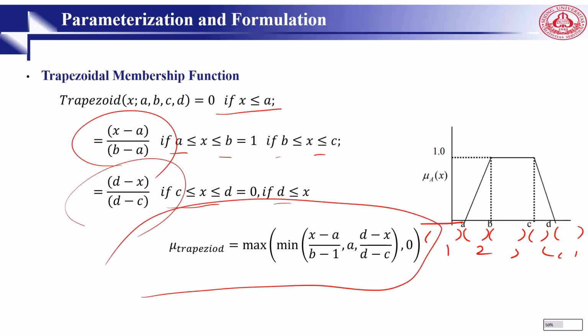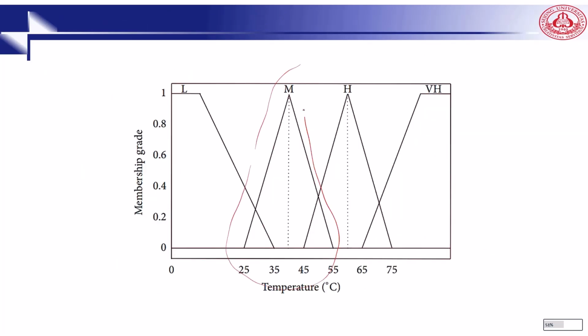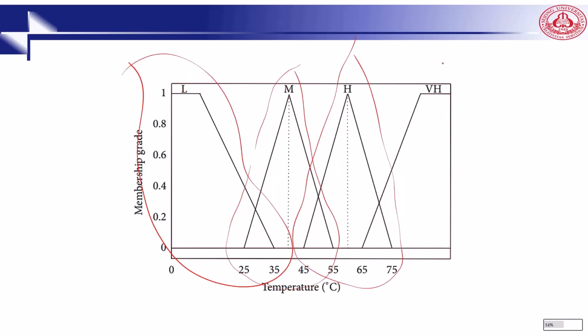Trapezoidal(x) is the max of min of x minus a over b minus a, 1, and d minus x over d minus c, and 0. This is how we can go for this one. Later, I will show you some examples. This is triangular, this is triangular, this is trapezoidal, and this is trapezoidal.